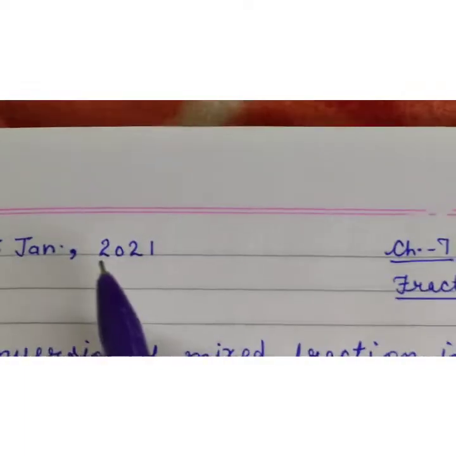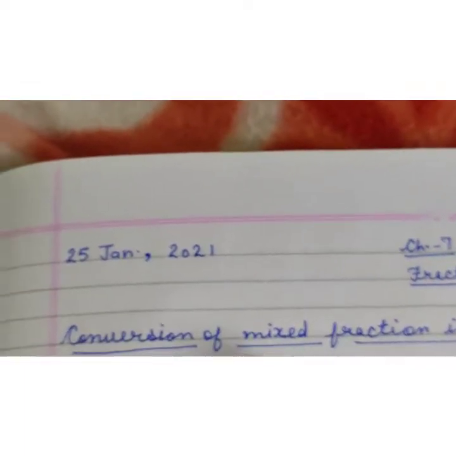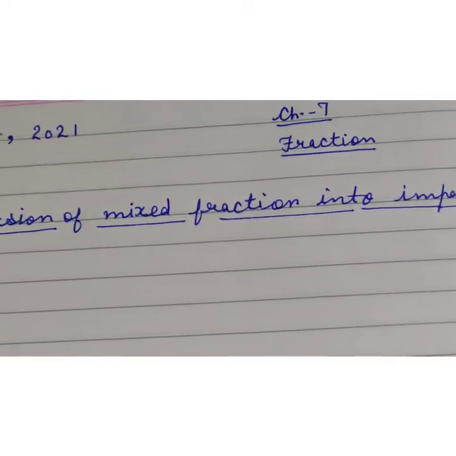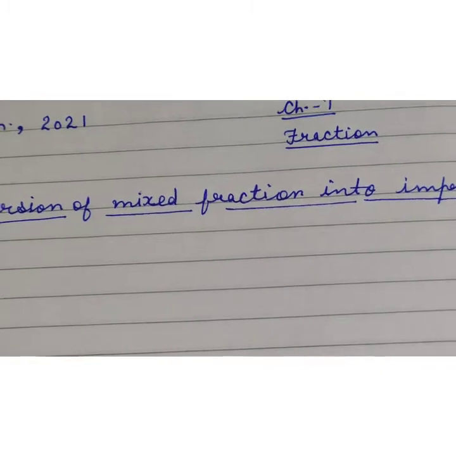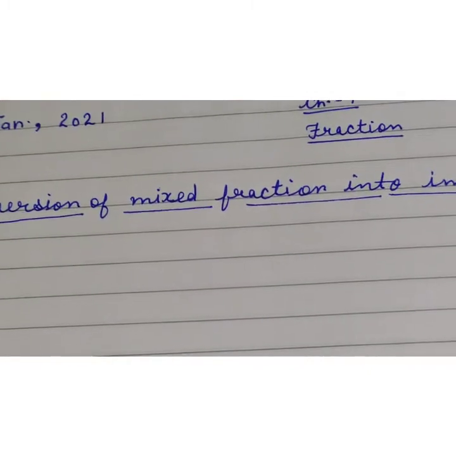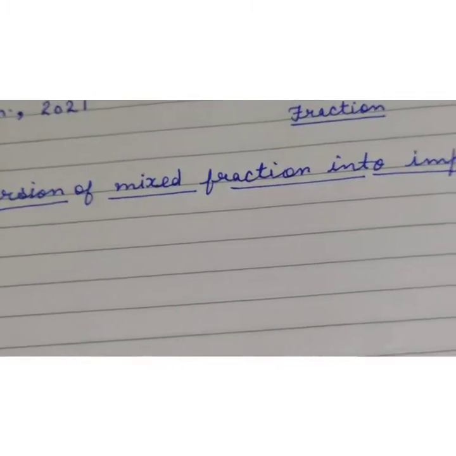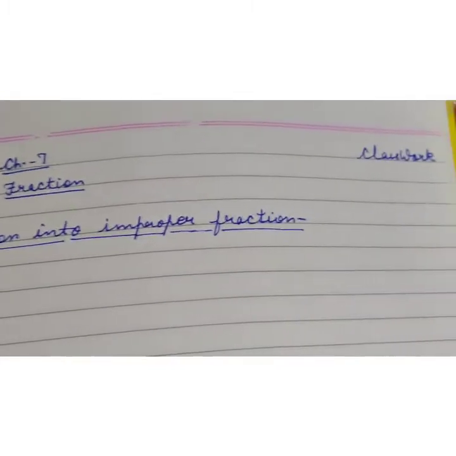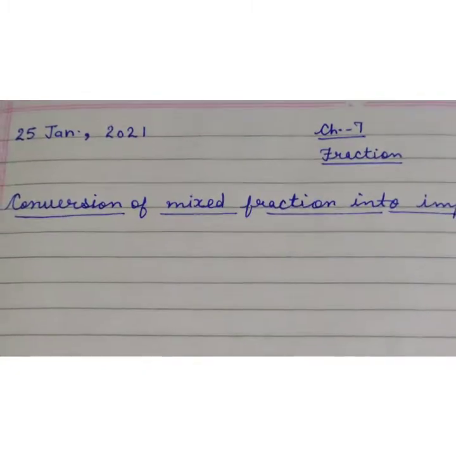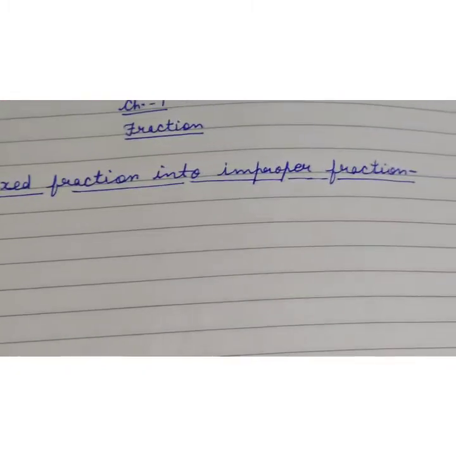Firstly, you have to mention today's date, that is 25th of January 2021. Then you will write chapter number 7, fraction, and then you will write classwork. Then you have to write the heading: conversion of mixed fraction into improper fraction.